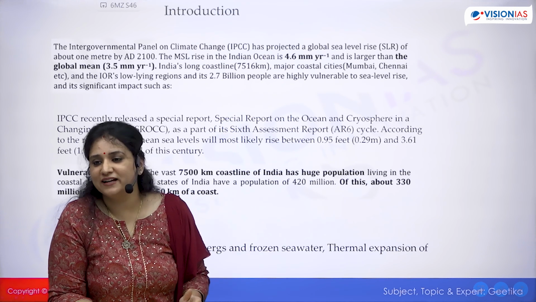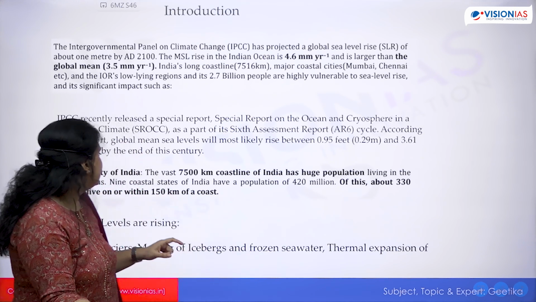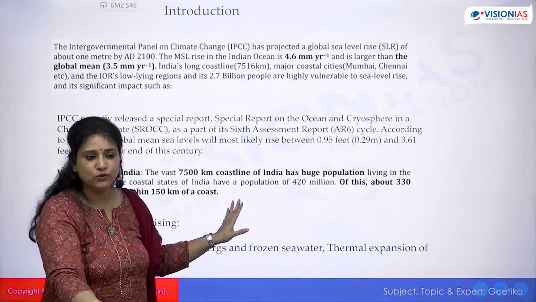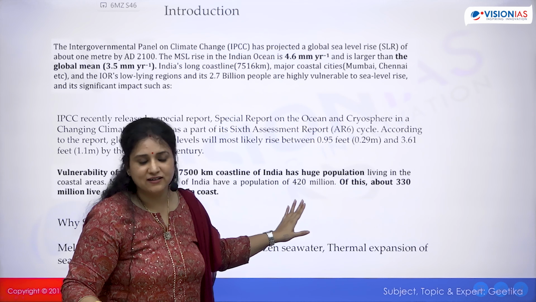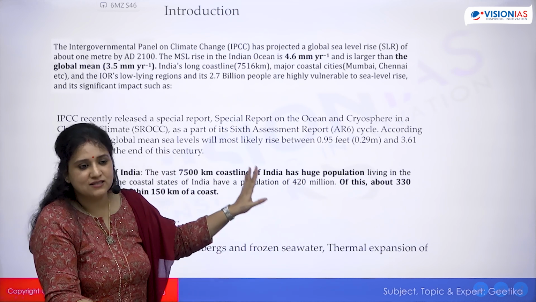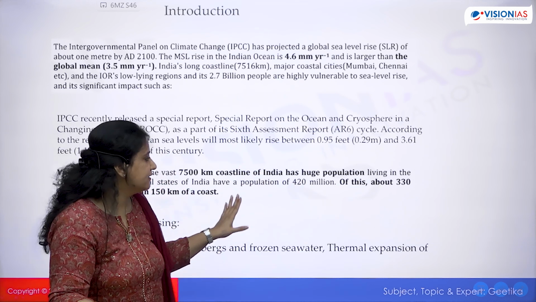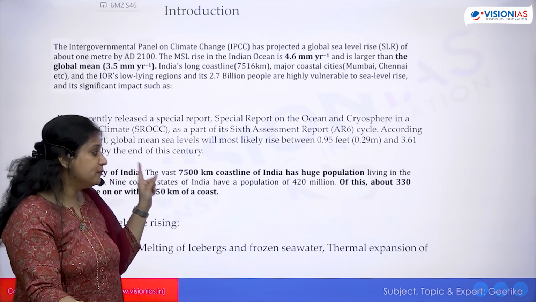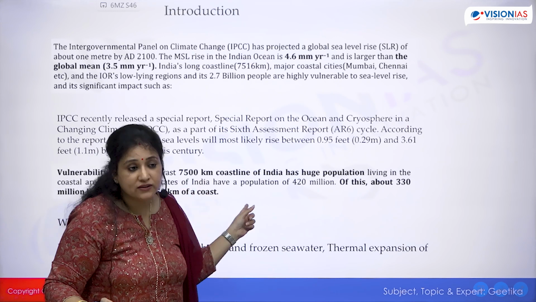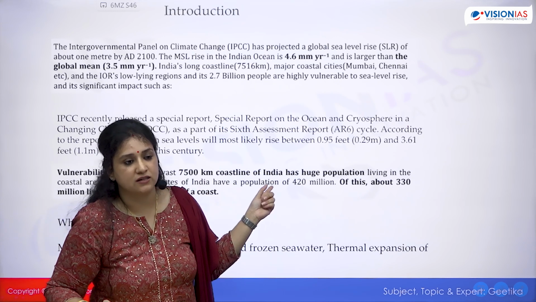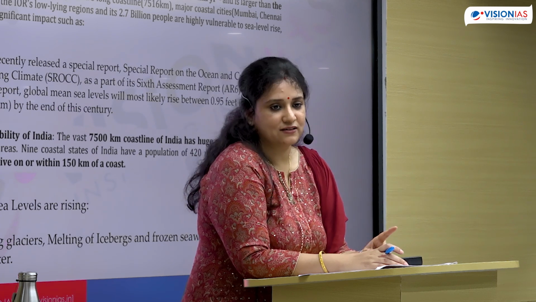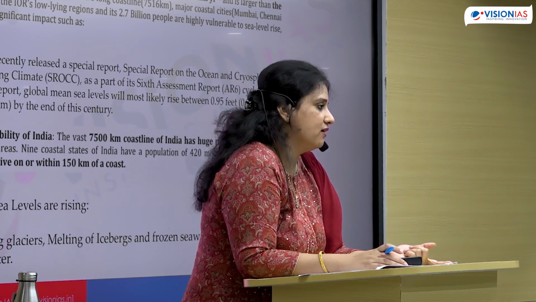Everyone else will write the usual story, okay? Or you can talk about the vulnerability of India. If nothing else comes to mind, this at least does: 7,500 kilometers of coastline of India, and how many people are living there. See why I am repeating these points, although this is not the right answer. This is not a model answer. The question is, if you don't know the model answer, how do you write an answer? And I have shown you toppers' answer copies.